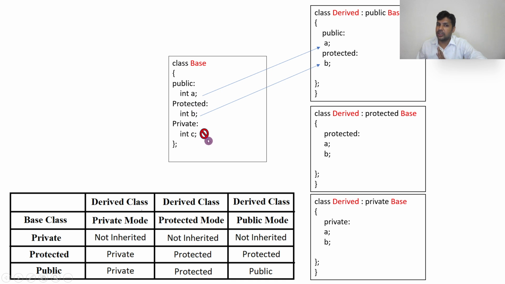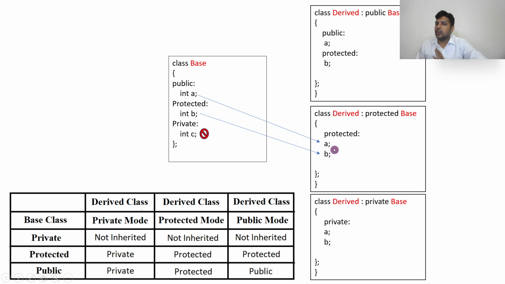You can see here this is the derived class and this is the base class. If a member is private in the base class, it cannot be accessed anywhere, whatever the mode. C cannot be accessed, but A can be accessed as public. When the mode is public, public stays public and protected stays protected, but private cannot be accessed. Same way, suppose you have protected visibility mode in the derived class.